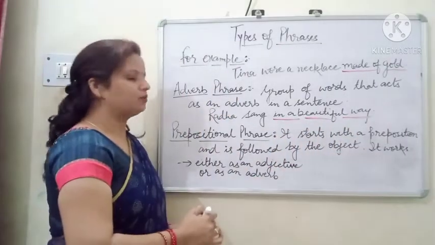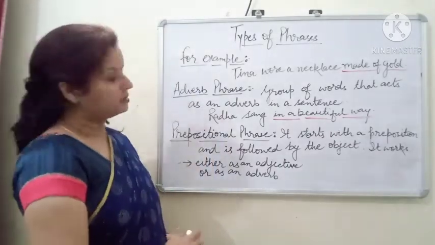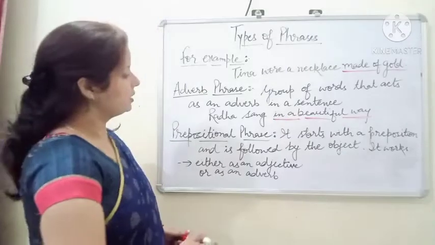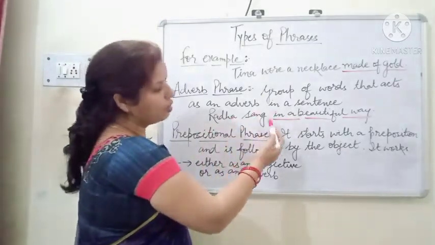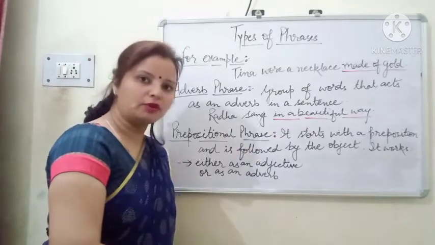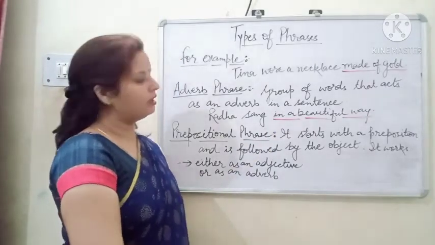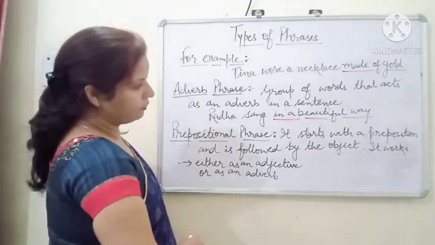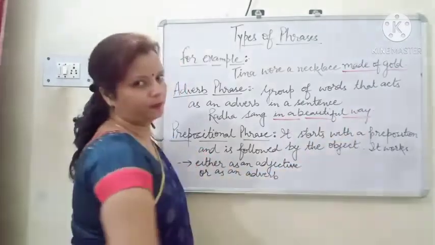So it will be an adverbial phrase or adverb phrase. Here we can notice that we can write this sentence as Radha sang beautifully. Beautifully will be an adverb. But how can we change beautifully into an adverb phrase? By converting it into in a beautiful way.